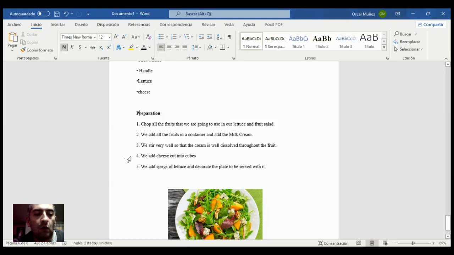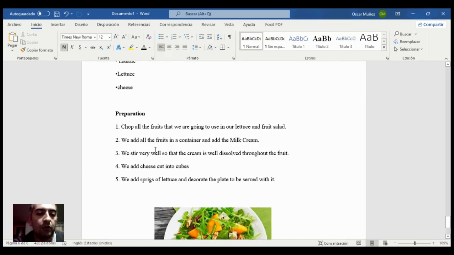Four, we add cheese cut into cubes. And five, we add sprigs of lettuce and decorate the plate to be served with it. This is a very simple and healthy dish.